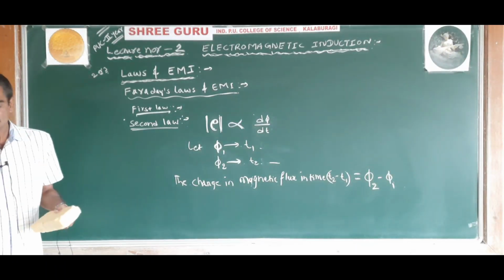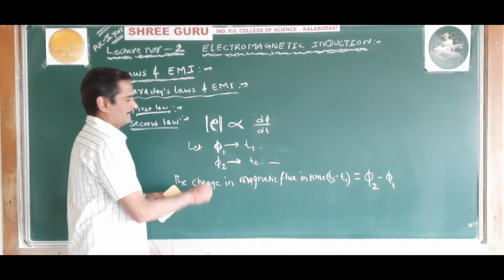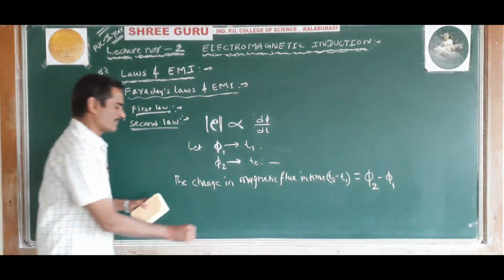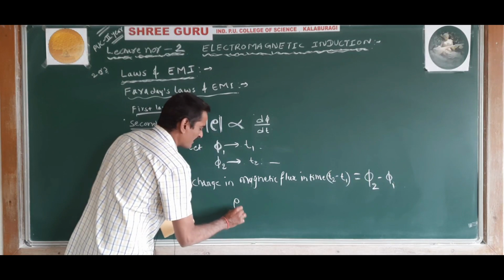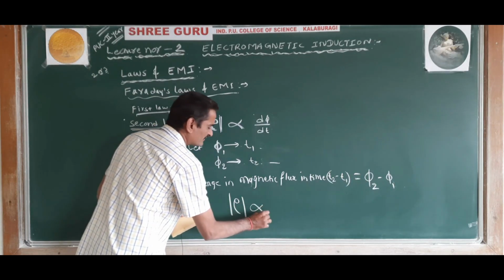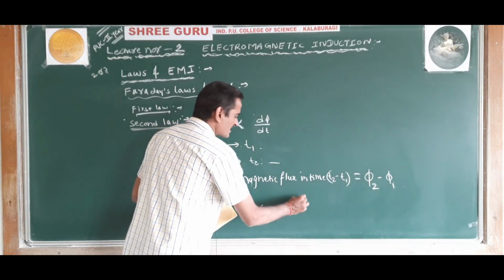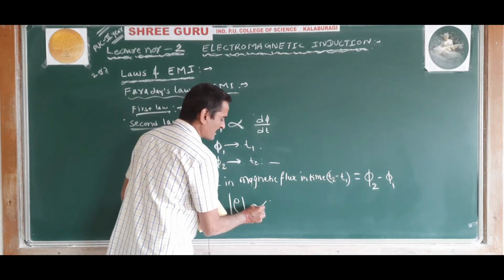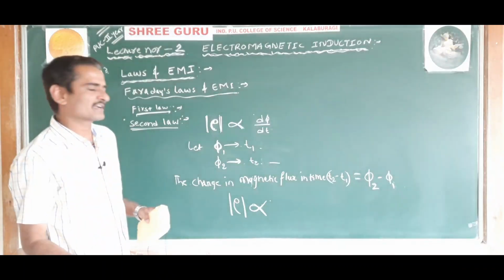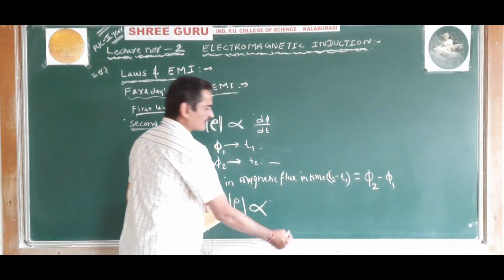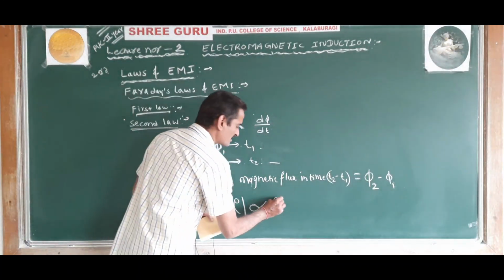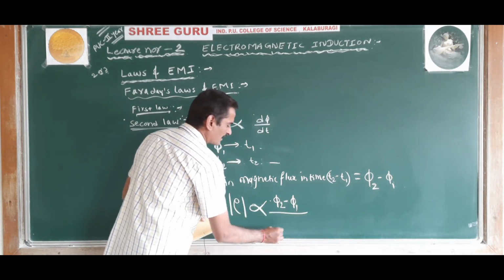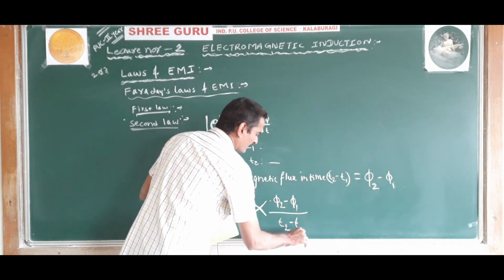So therefore, according to the law, the magnitude of the induced EMF is directly proportional to the change in magnetic flux divided by time taken, that is the rate of change of magnetic flux. Change in magnetic flux is phi 2 minus phi 1 and time taken is t2 minus t1.